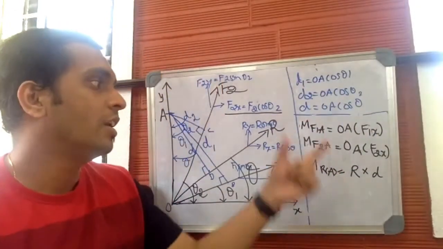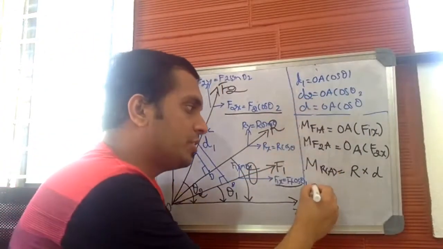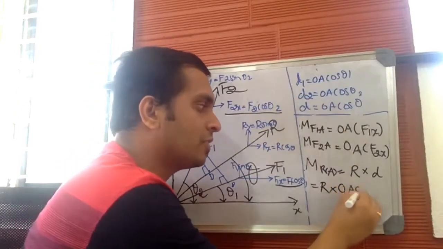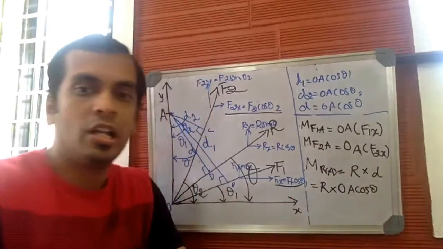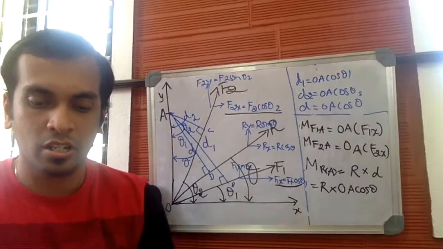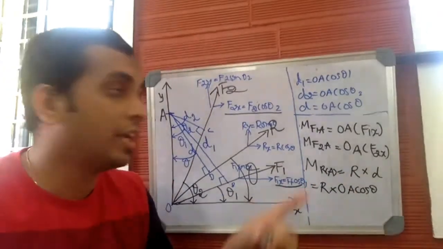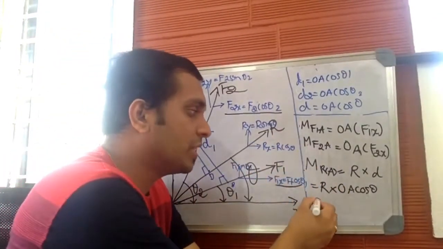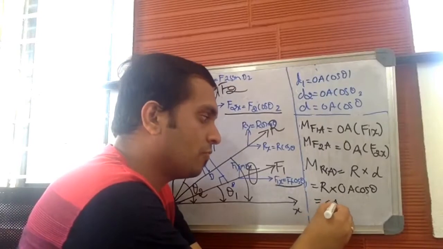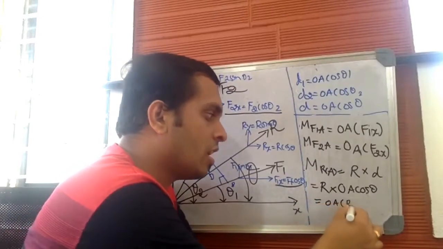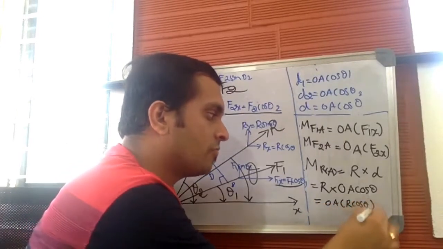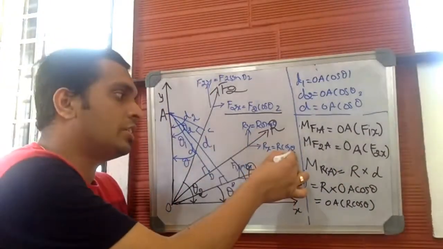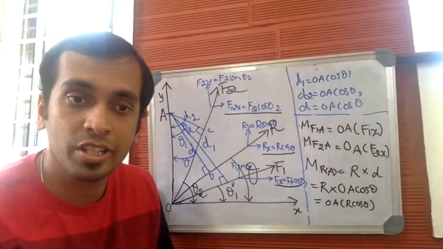We know the value of D, substitute it. So it will be R into D, and D is OA cos theta. Let us rearrange this. So it becomes OA into R cos theta. Let us refer to the diagram. R cos theta is Rx.